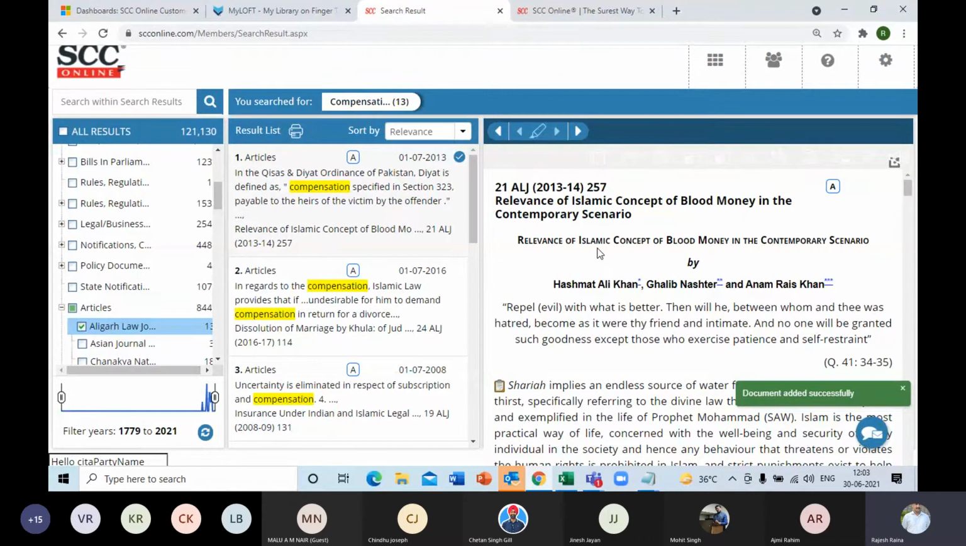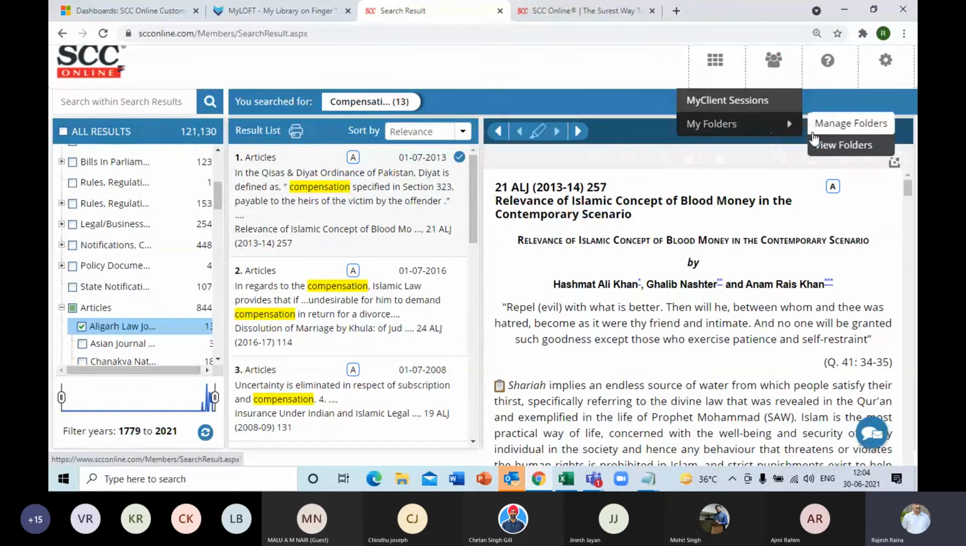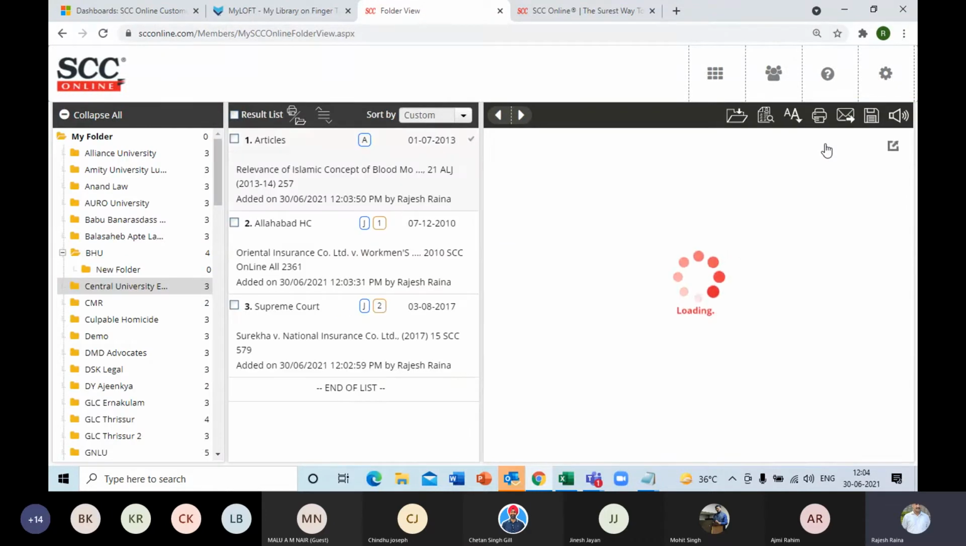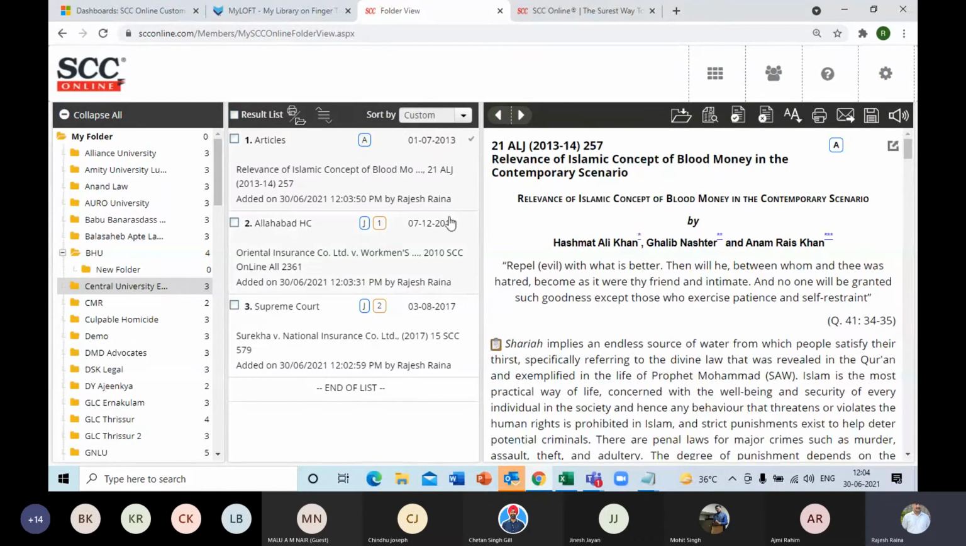And the next thing I want is to retrieve these folders now. So how do I do that? I click on this My SCC Online icon, put the mouse pointer on My Folders and click on View Folders. The moment I do that, all the folders that I have created will be displayed in the first column, and the latest one that I have created is being displayed on screen. You can see all the documents, the 3 documents that I had attached to it, are being displayed in the result list. If I want to prepare a case compilation of all these documents, how can I do that?